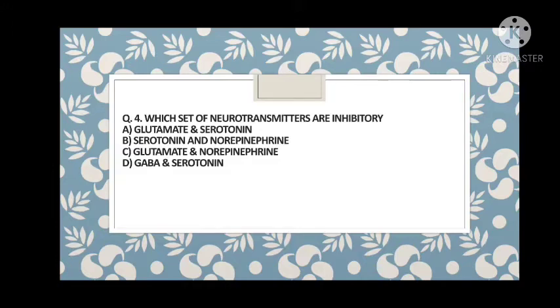Glutamate is excitatory and serotonin is inhibitory. Serotonin is inhibitory and norepinephrine is excitatory. Glutamate and norepinephrine are both excitatory. GABA and serotonin, answer D, is the only correct answer where both neurotransmitters are inhibitory. So the answer is D.